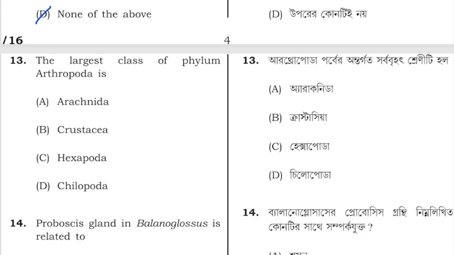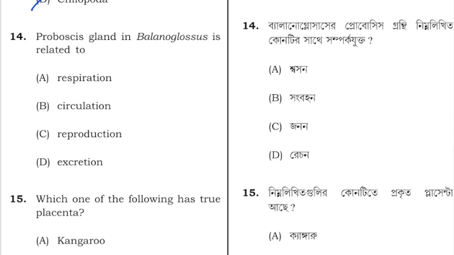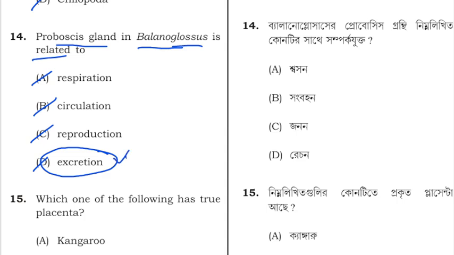Next question is, the largest class of phylum belonging to Arthropoda are: Arachnida, Crustacea, Hexapoda, Chilopoda. So option C is correct. Hexapoda is the largest class belonging to the Arthropoda. Next question is, proboscis gland, that is Melanoglossus, is related to which of the function? Respiration, circulation, reproduction or excretion. So Melanoglossus is related to basically excretion. So option D is correct.